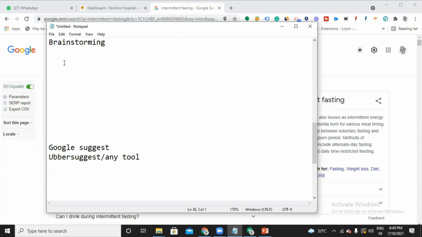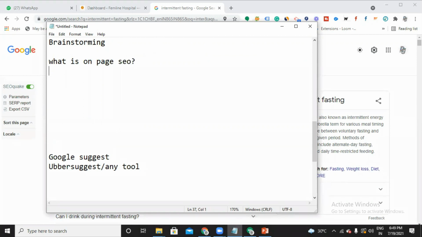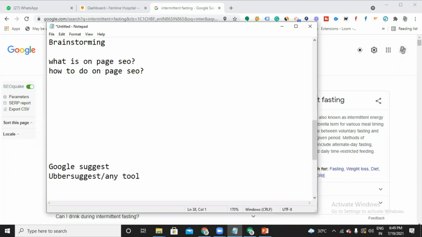Definitely the word SEO. So like, what is on-page SEO, right? This would be a keyword that people may search for. Next, how to do on-page SEO. Any other keywords that you can think of?